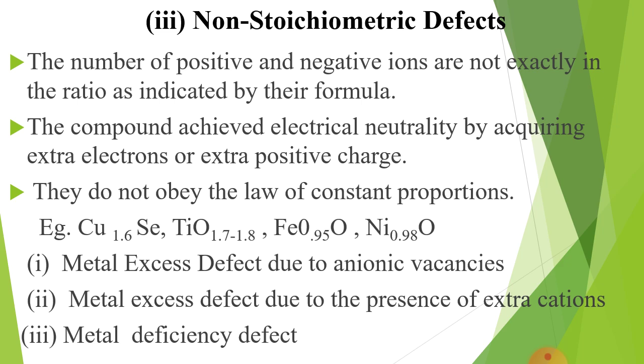Now the third point defect is non-stoichiometric defect. As the name indicates, non-stoichiometric, here the ratios are different. These basically belong to d-block elements and their compounds. That's why they are sometimes also known as transition defect.